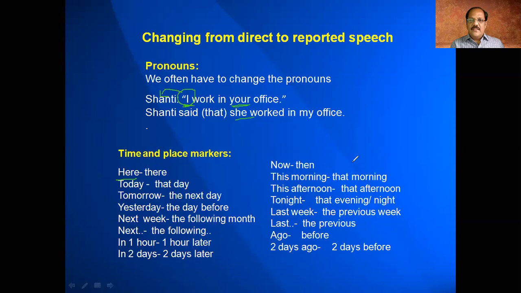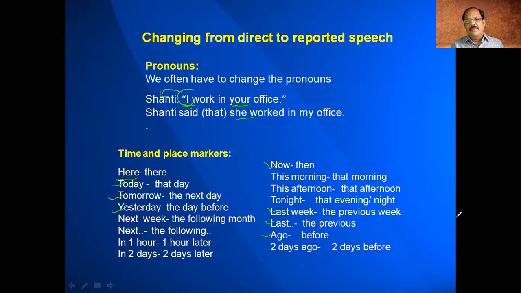When you say this morning, we have to say that morning. This afternoon can be converted into that afternoon. When you say tonight, that evening or that night. Last week becomes the previous week. Last becomes the previous. Ago becomes before. So these are the very common things that you will get in your sentences. Okay, so this way you will get.